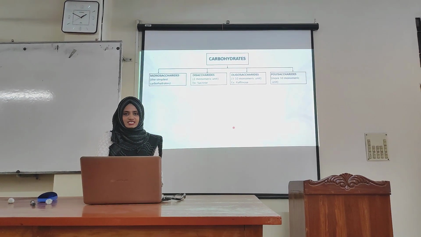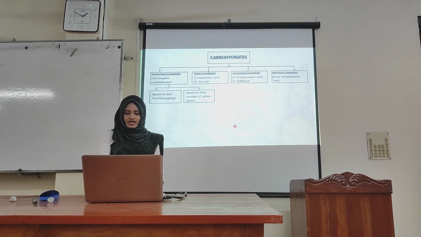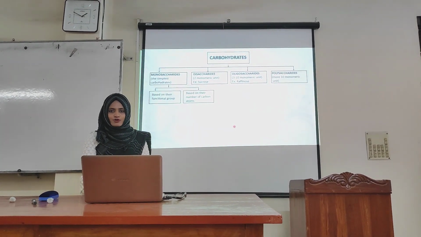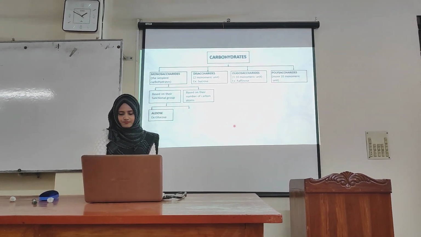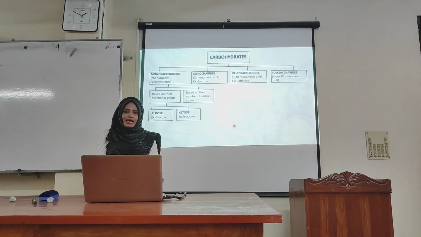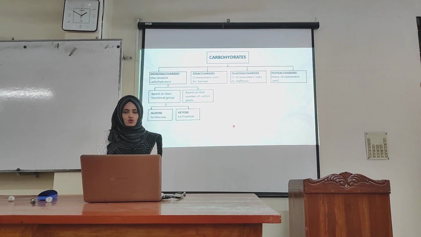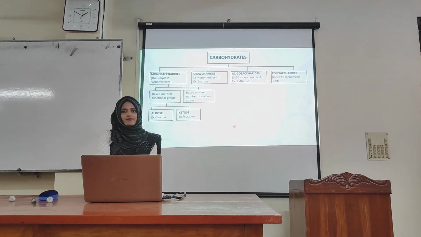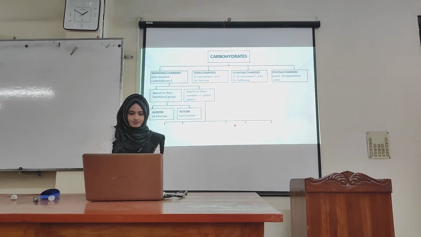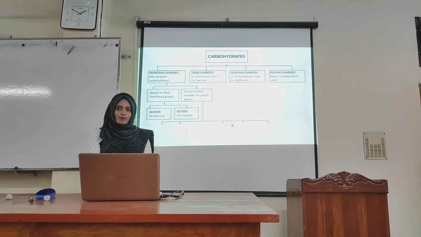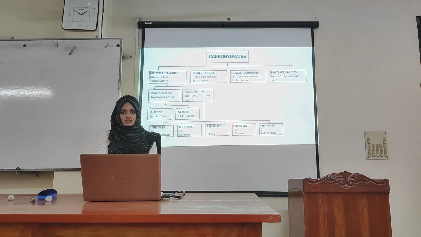Monosaccharides are again classified based on 2 categories. One is based on their functional group and the other is based on their number of carbon atoms. Based on their functional group, they are of 2 types: aldose and ketose. Aldoses are those which have the aldehyde functional group, for example glucose, and ketoses are those which have the ketone functional group, for example fructose. Based on their number of carbon atoms, these are classified as trioses, tetroses, pentoses, hexoses and heptoses.